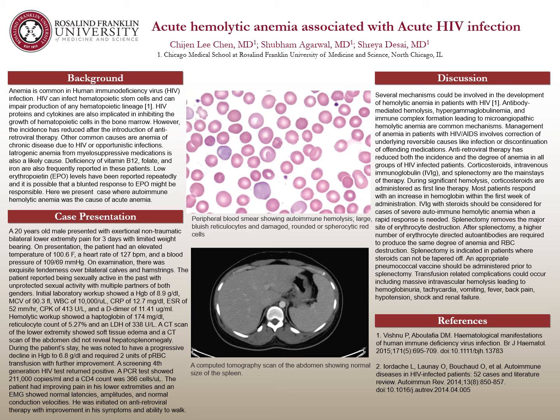Hi, this is Dr. Chen, and I'm here to talk about acute hemolytic anemia associated with acute HIV infection. Anemia is common in HIV infection as it can affect hemopoietic cells and can impair production of any hemopoietic lineage. HIV proteins and enzymes are also implicated in impairing the growth of hematopoietic stem cells in the bone marrow.